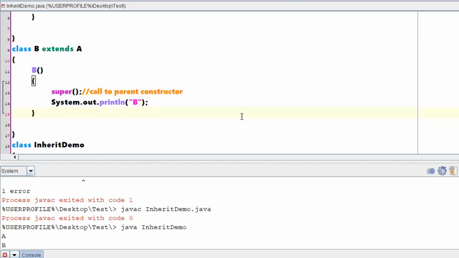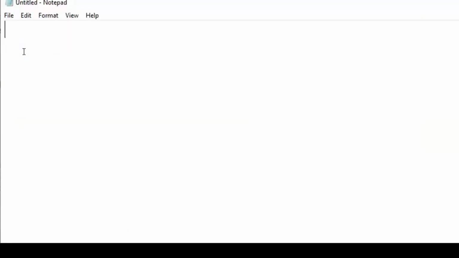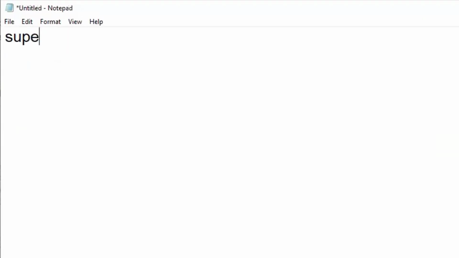Right. So let me give you a small differentiation between a few functions and variables. One second. We need to have a clear picture about super constructor, this constructor, super variable, and this variable.